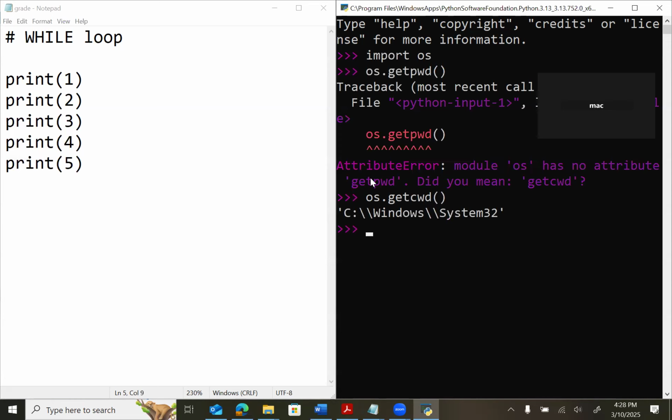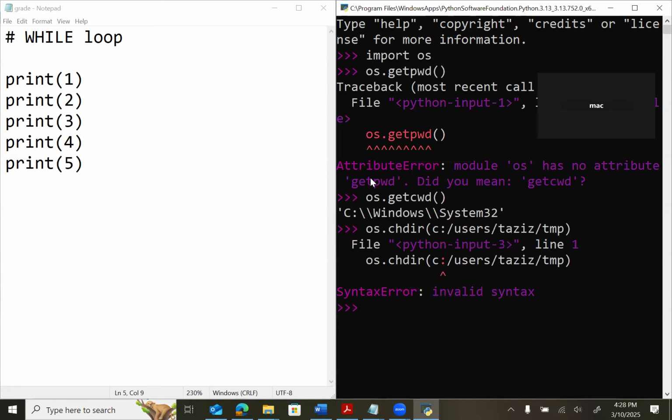This is my current directory. I want to change it with CHDIR to C:/users/tsv/tmp. I missed my quotations. So now it is changed.